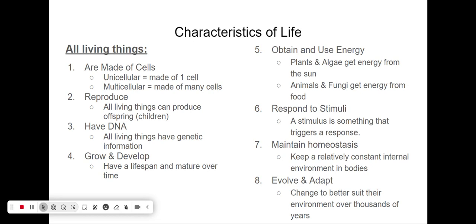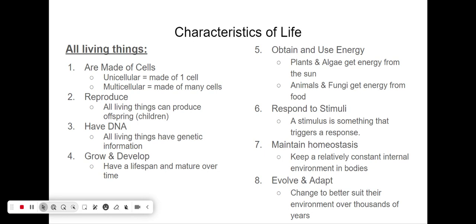And lastly, all living things evolve and adapt. Now, this is looking at the species as a whole. So if you were looking at humans as a whole, humans 2,000 years ago are different than the humans today, just slightly. We're better suited for our environments, but it also depends on years and years and years of reproduction and evolving and adapting.